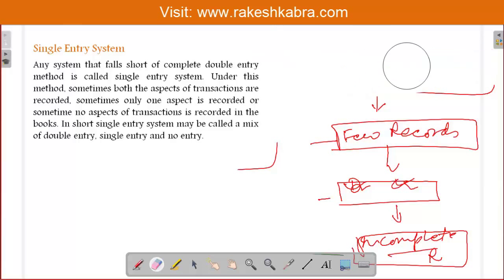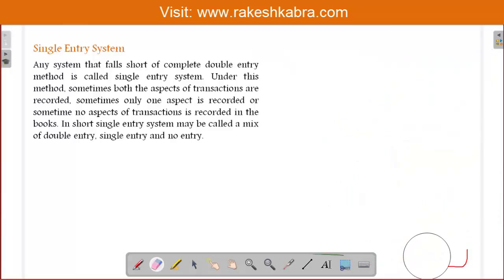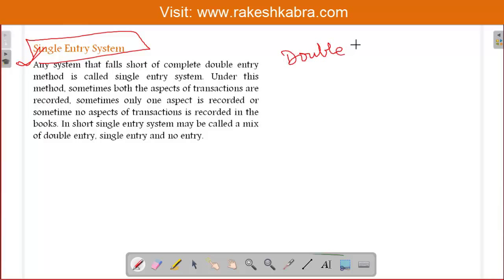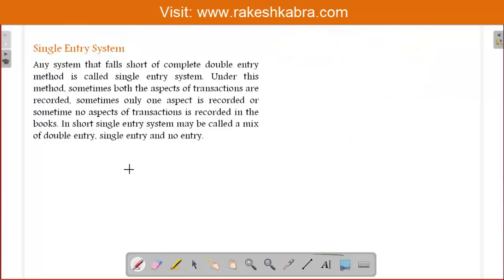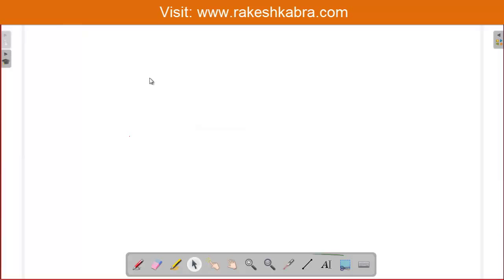So what is the conclusion? Who maintains records under the single entry system? Only small businesses. In a small business you will find only the single entry system. Otherwise all businessmen use the double entry system. And in the double entry system we record both aspects of all the transactions, and that's why our records become complete, not incomplete. In the single entry system we are not following this, so our records become incomplete. Now the next task is, see, if records are incomplete, then how to prepare final accounts? This is the question.